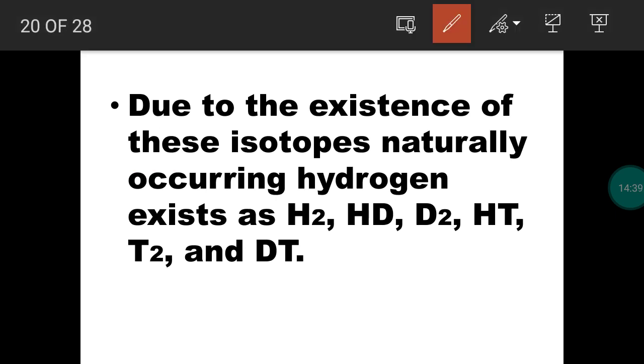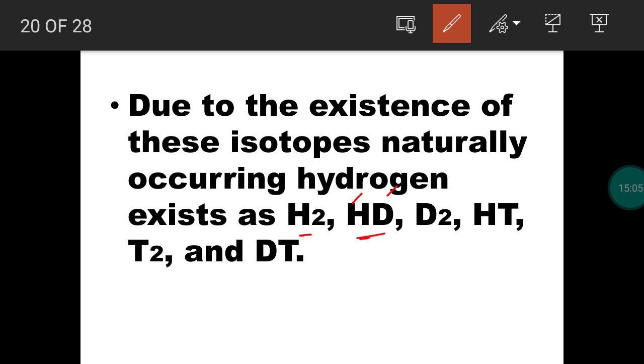As I told, hydrogen is unstable in nature. It exists as a diatomic molecule. The same way, hydrogen atoms, that means protium, deuterium, tritium, will exist as diatomic molecules. So different diatomic molecules can be formed: H2, HD. HD means one protium and one deuterium mutually share electrons to form a covalent bond, existing as a diatomic molecule.